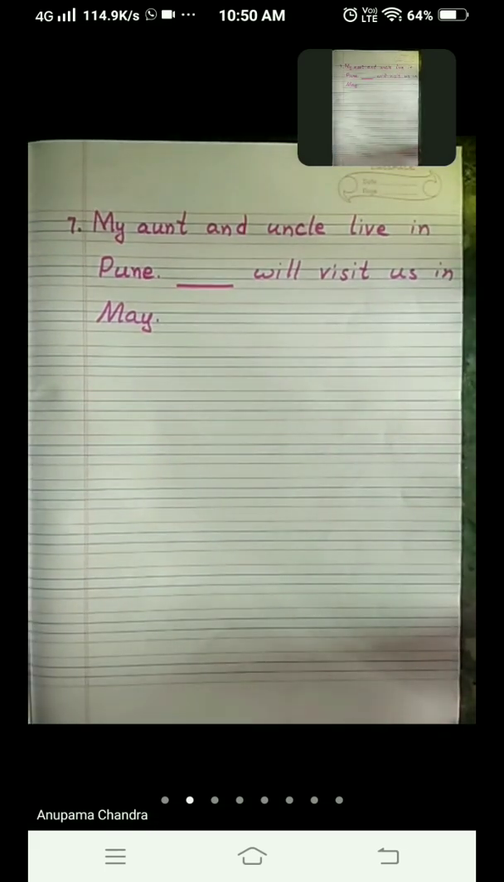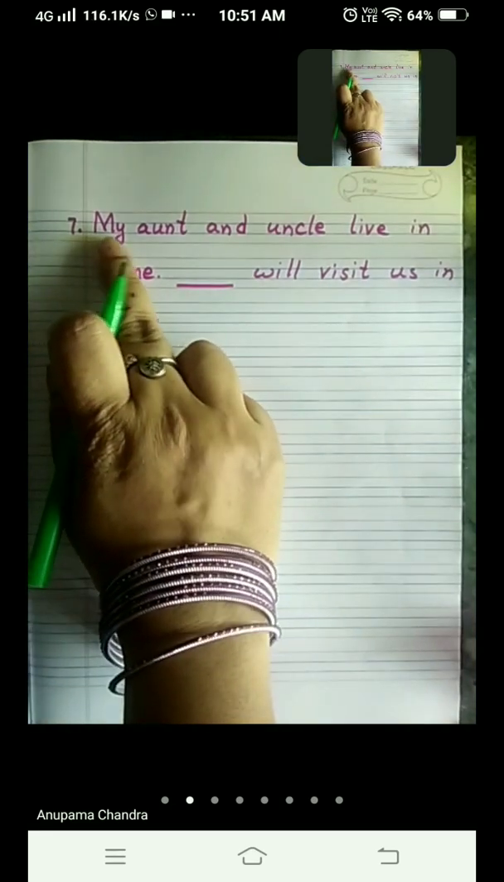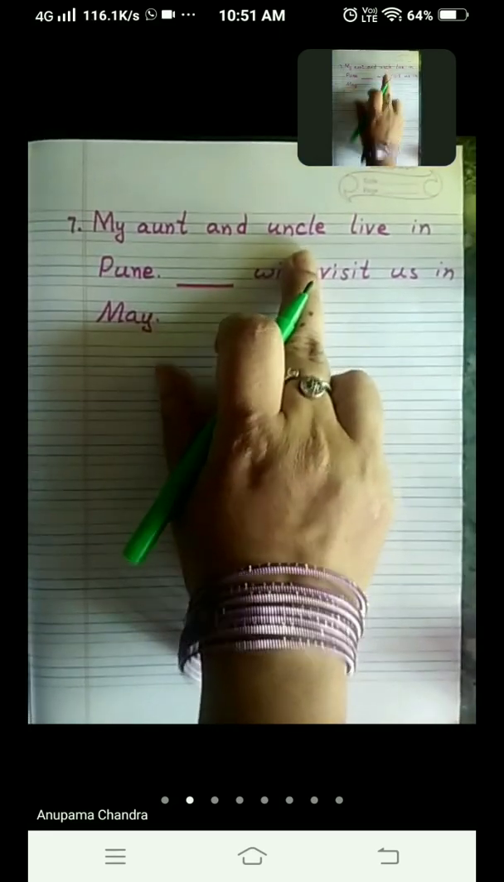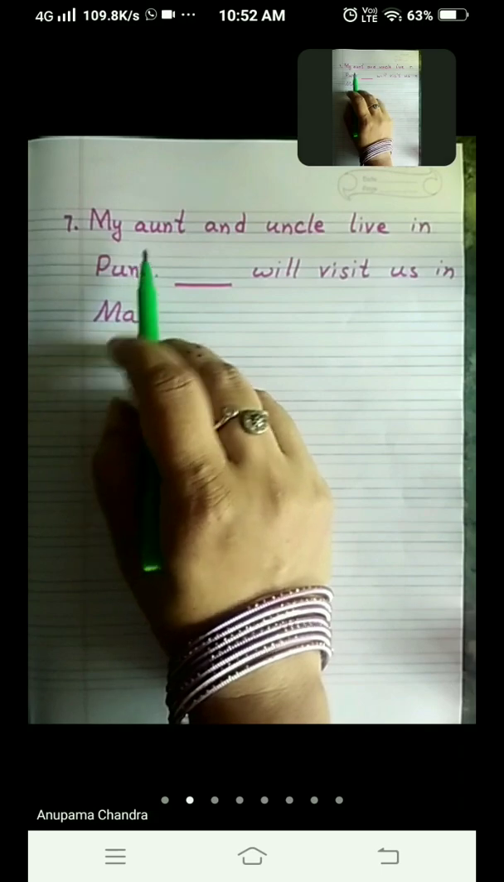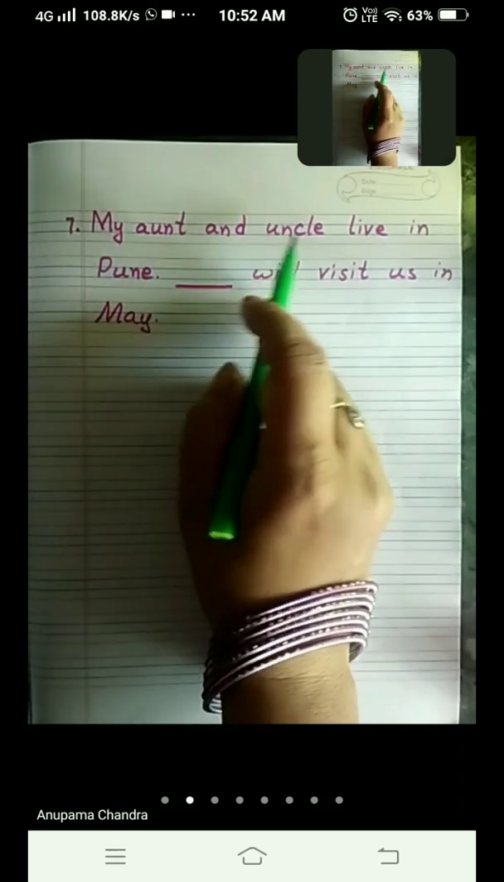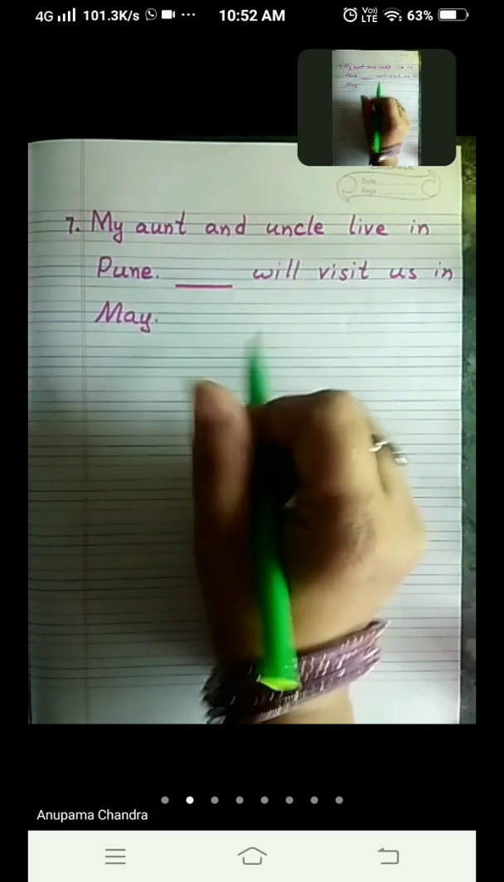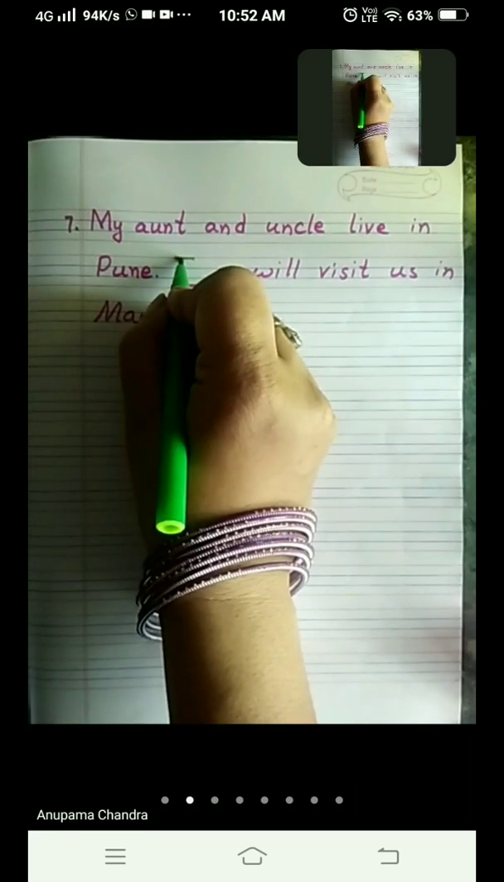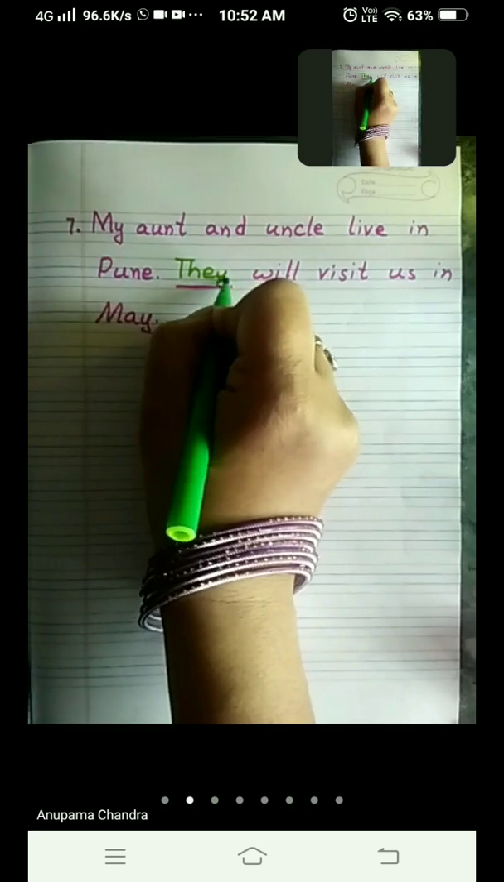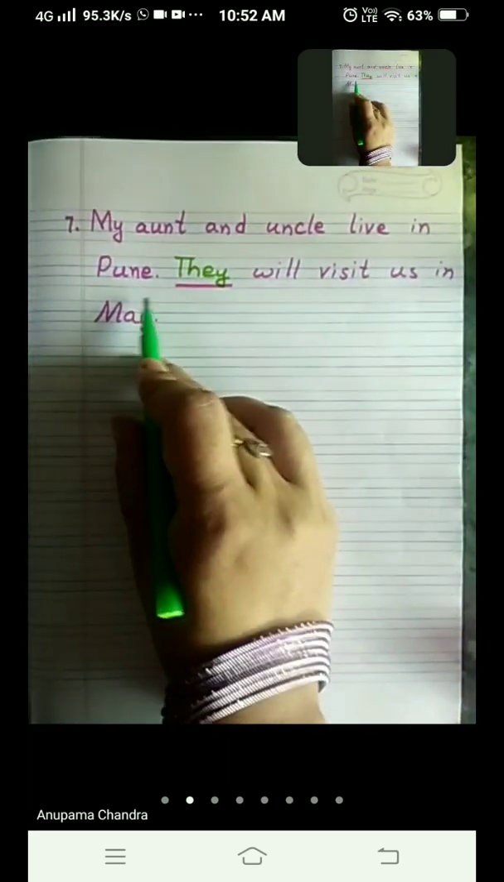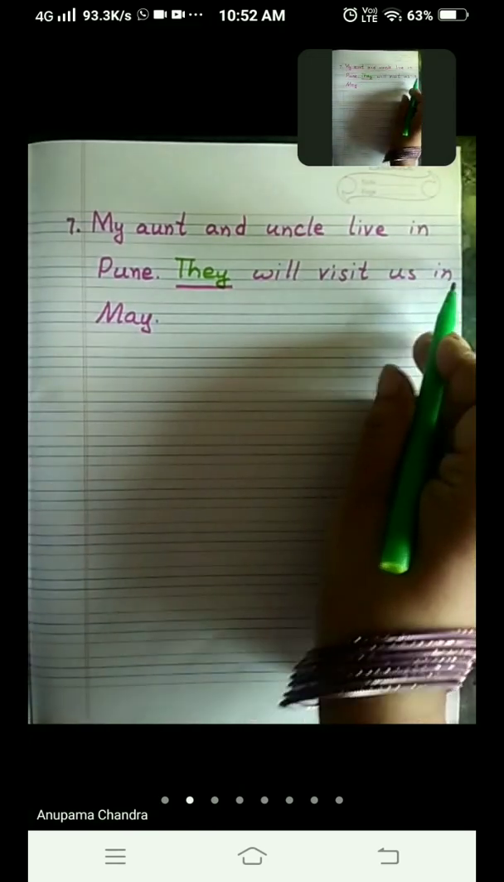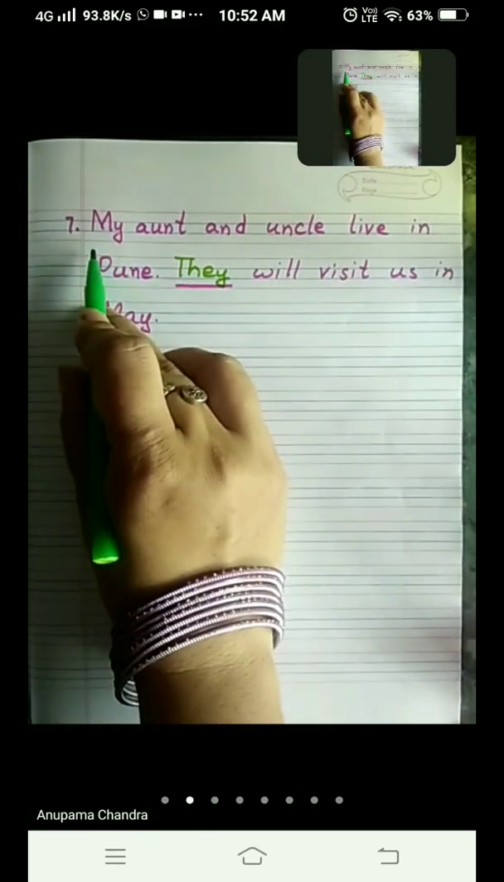Now what can be the answer here? We are talking about my aunt and uncle. In this sentence, my aunt and uncle, it is more than one person. So what are we going to use? We will use the personal pronoun they. T-H-E-Y, they. My aunt and uncle live in Pune. They will visit us in May. They means whom? My aunt and uncle.